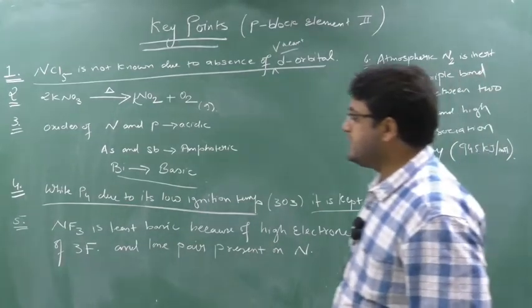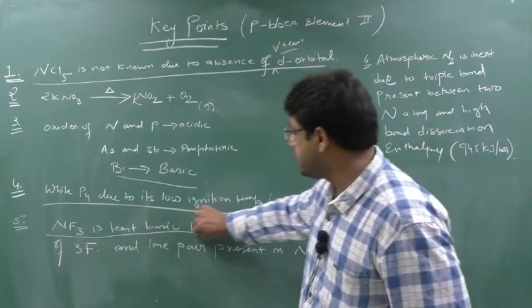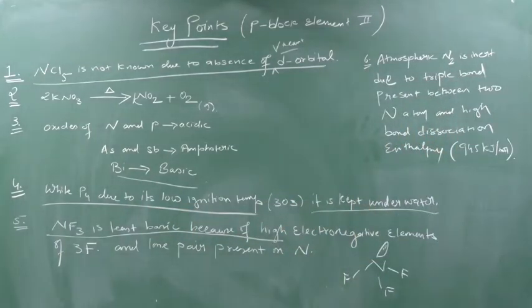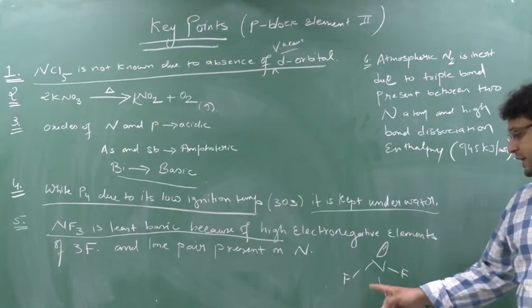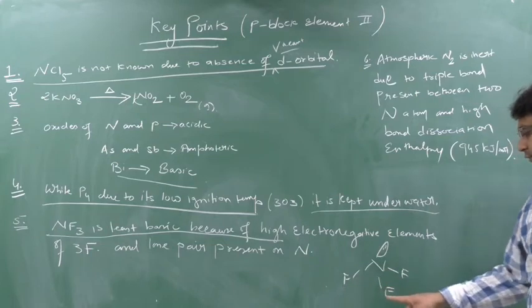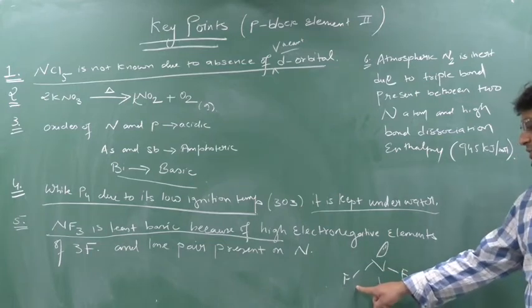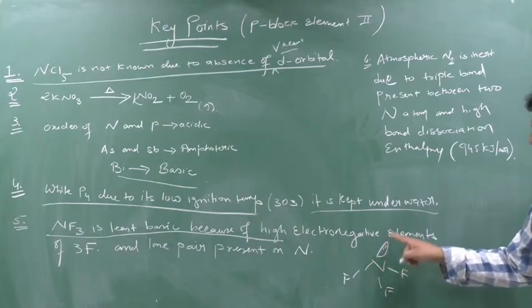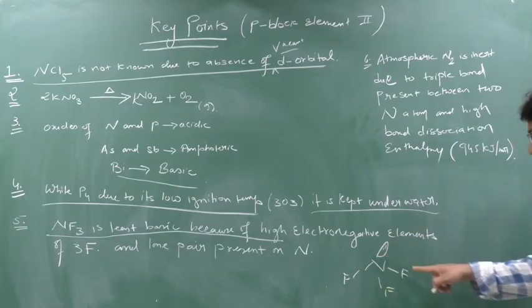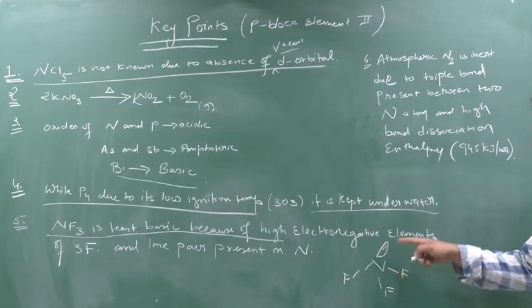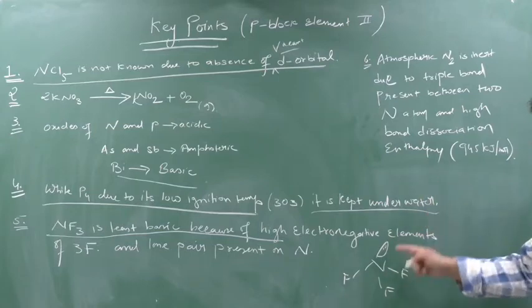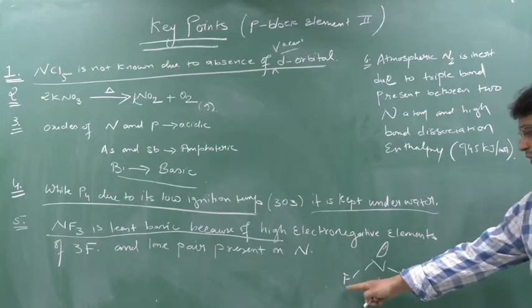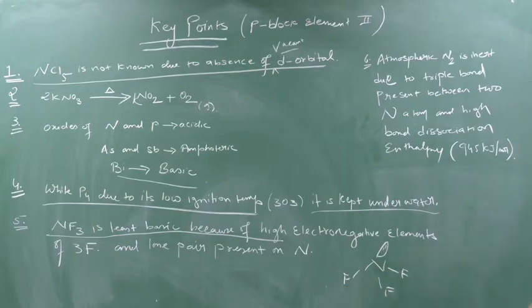Next, NF3 is least basic. Very important question, very important key point. Why? NF3 is least basic because in NF3 there are 3 fluorine atoms, which are highly electronegative, attached to nitrogen, and there is one lone pair. This lone pair is strongly attracted towards the electronegative fluorine. So it is very difficult to remove this lone pair from nitrogen, hence it cannot donate the lone pair easily. Hence it is least basic.